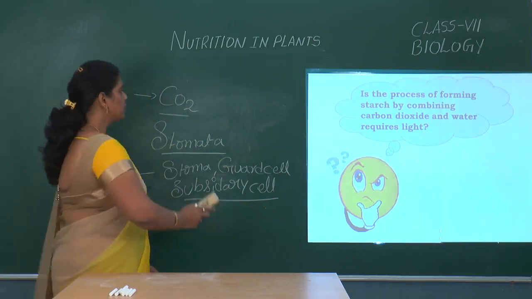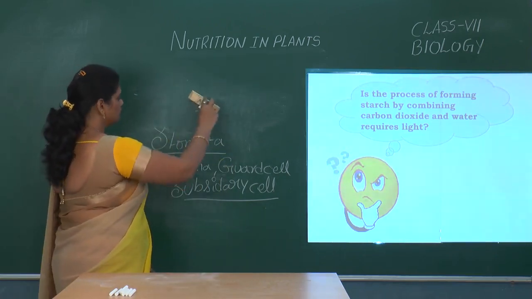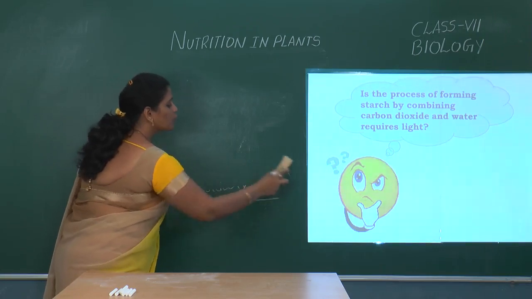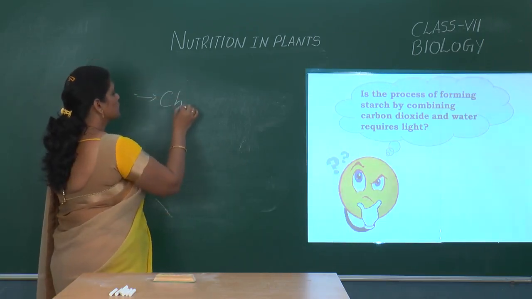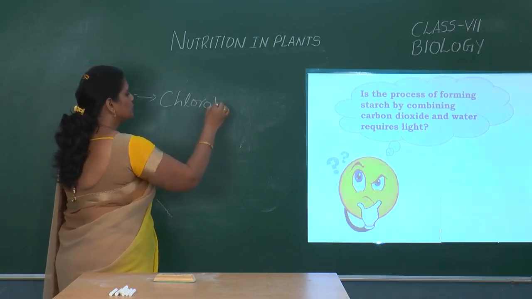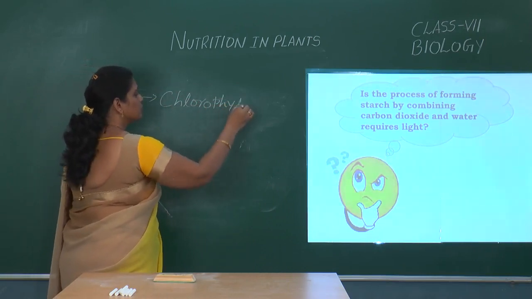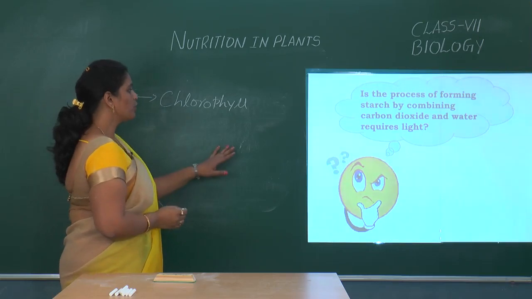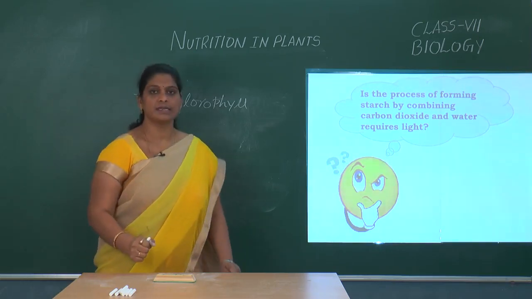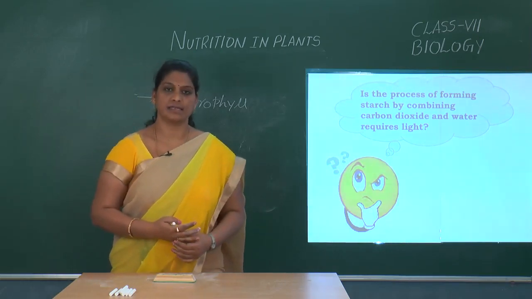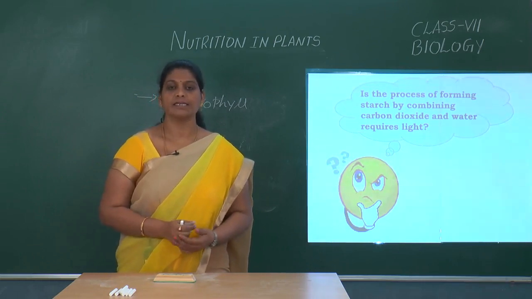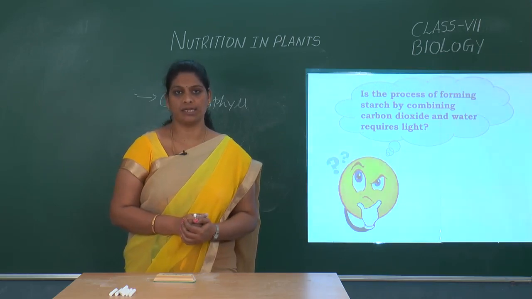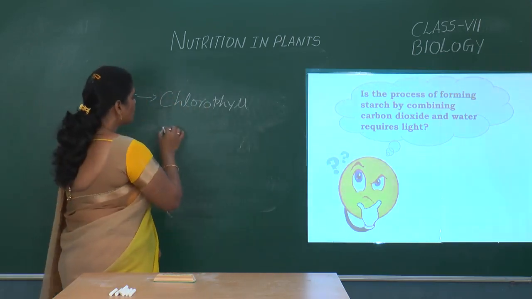And the next element for the process of photosynthesis is chlorophyll. This chlorophyll is present in the leaves in specified cells called palisade parenchyma, and it consists of specific organelles like chloroplasts.